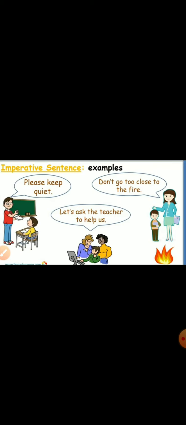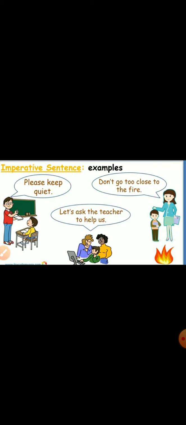Let's see some examples of imperative sentences. The first example is, please keep quiet. Here, the teacher is requesting his students to be quiet. Second example, don't go too close to the fire.